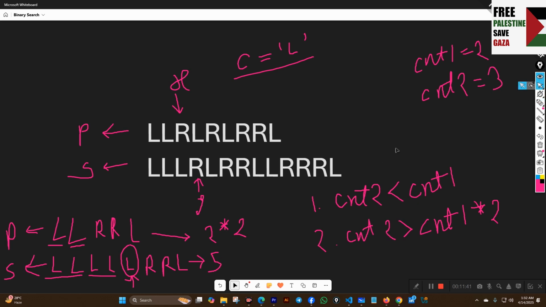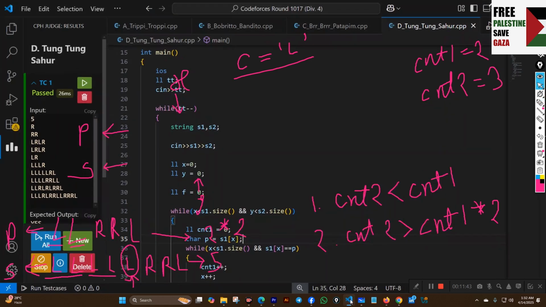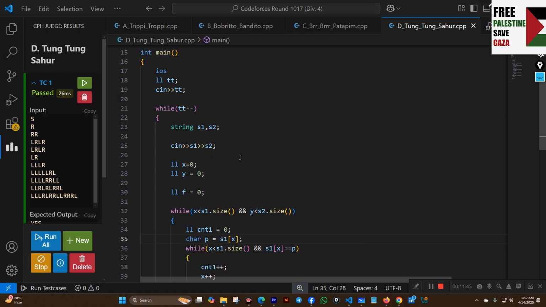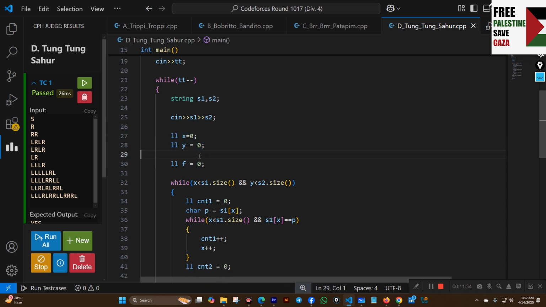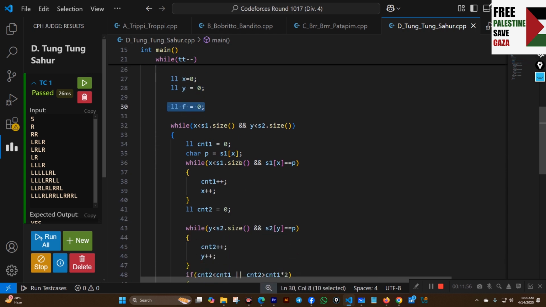So now let's see the implementation. Here is the implementation. At first we take the input s1 and s2 for the two strings, then we take two pointers x and y. Initially they are 0, then we take a flag, then we run a while loop until x is less than s1 dot size and y is less than s1 dot size.